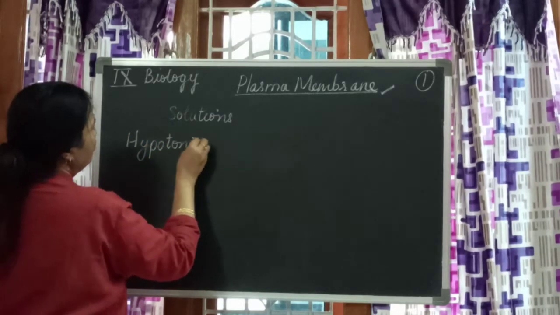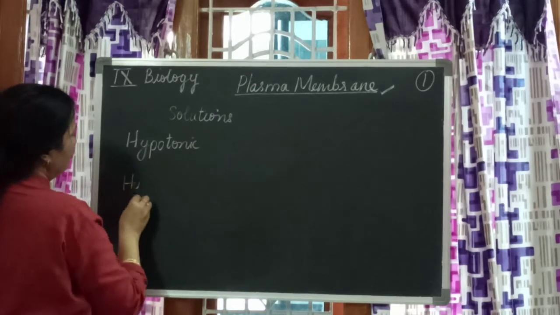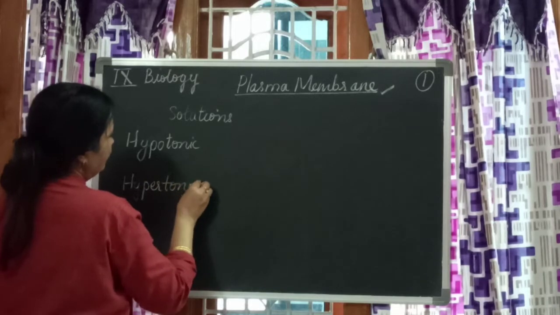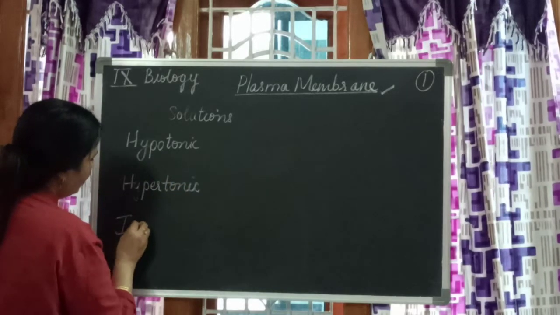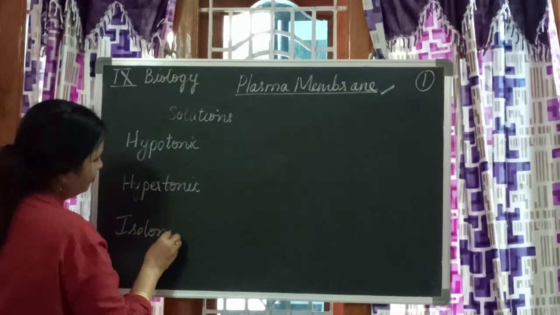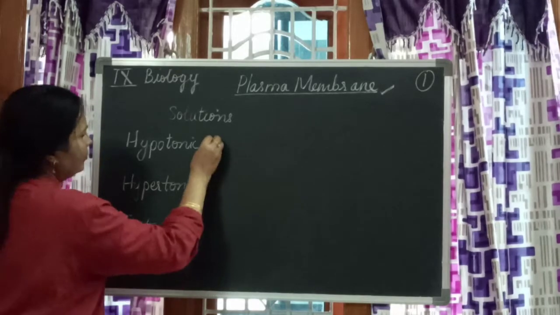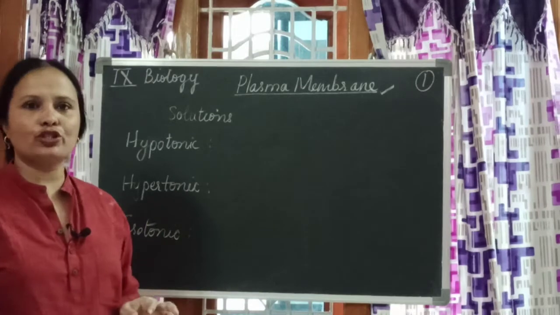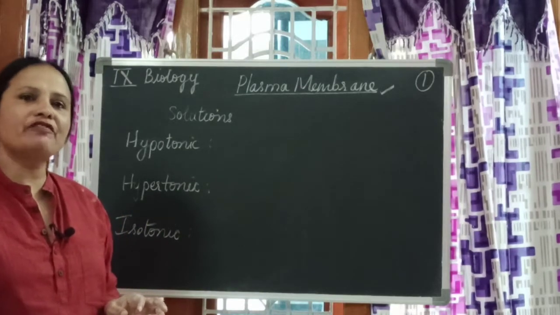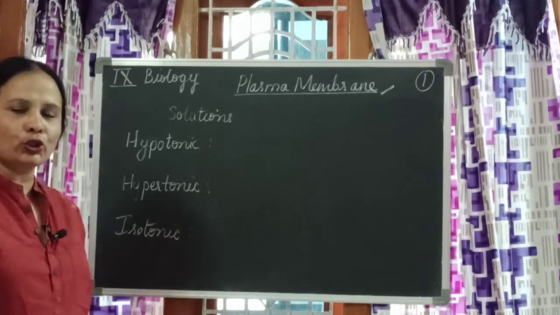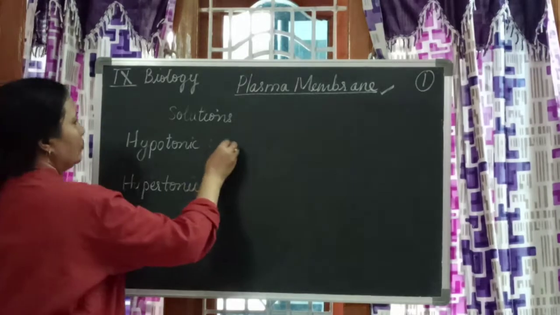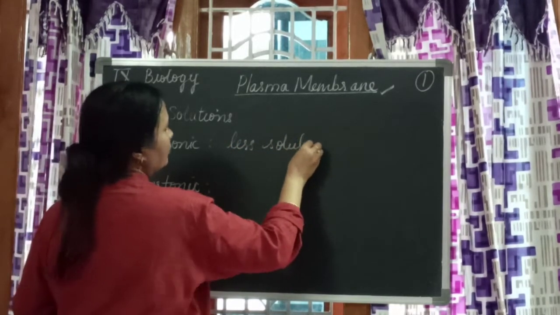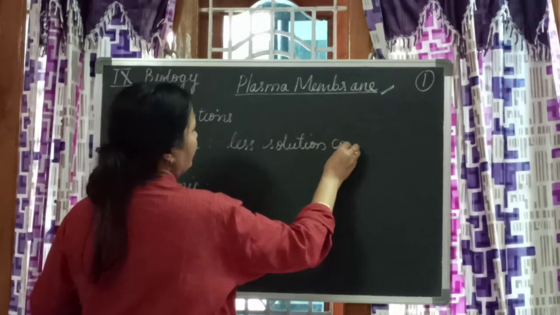Hypotonic, hypertonic, isotonic. Let us see. Hypotonic solution is a solution which has less solute concentration.